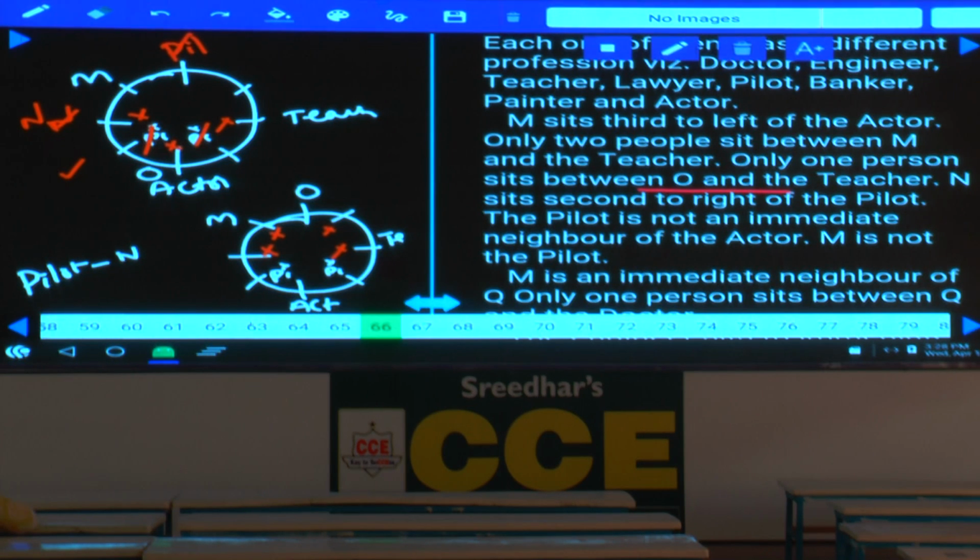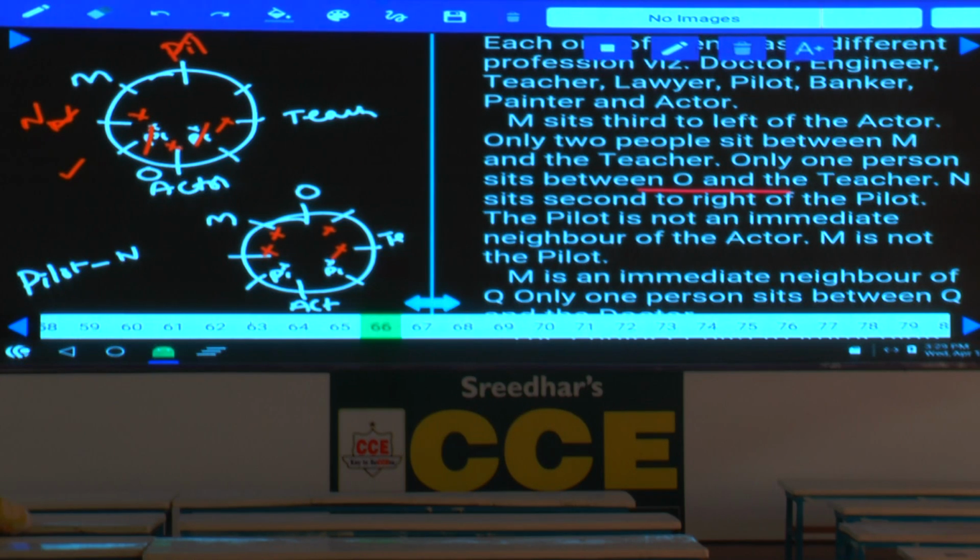Now, M sits 3rd to the left of the actor. M is seated 3rd to the left of the actor, and at the same time 2 people between M and the teacher. Then what is the other information here? Only 1 person between O and the teacher. As only 1 person between O and the teacher, then O can be either at this place or O can be here. O can be the actor or opposite to the actor. Then next one. And N sits second to the right of the pilot.